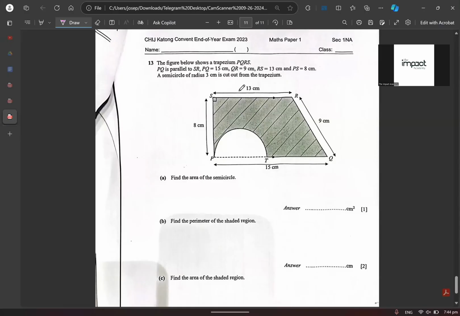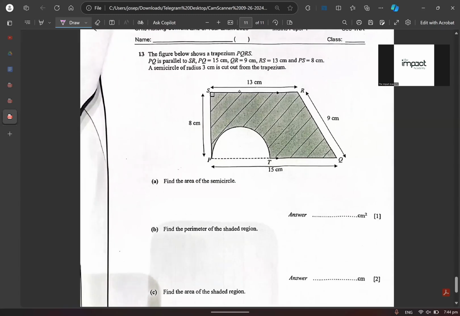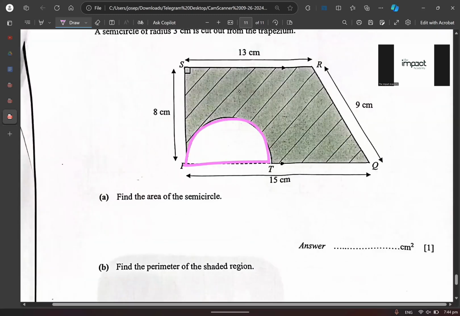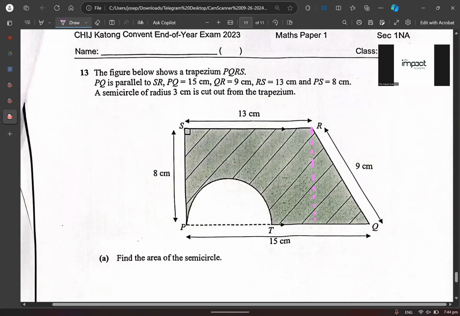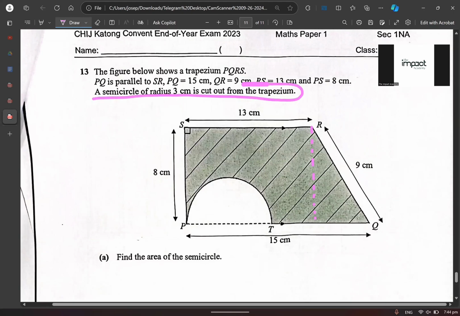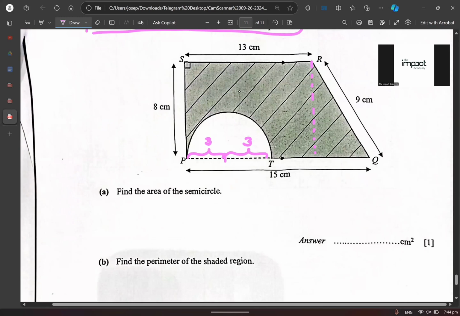Over here, they want us to find the area of the semicircle. Which is the semicircle? You can see this one over here. Can we find the measurements first? You see, a semicircle of radius 3 cm. That means from here to here is 3, and from here to here is another 3. Very good.